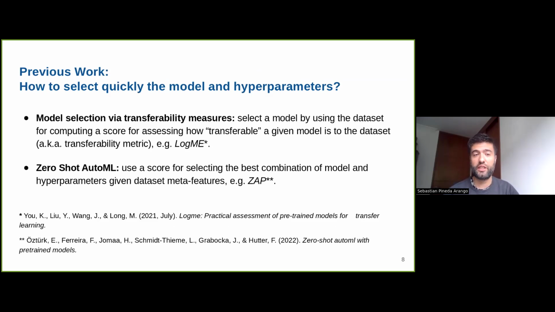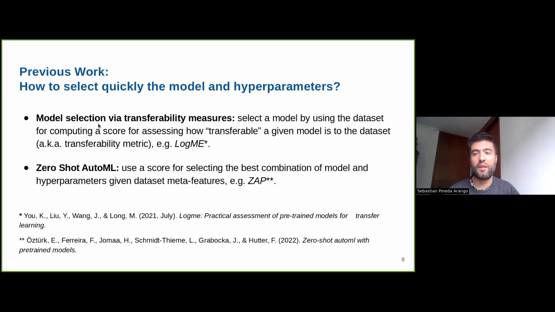One approach is to use a model selection measure or transferability measure that rates, using a score, how well a pre-trained model transfers to a new task. It uses the dataset and all the task information to do that, and outputs a score that gives a transferability metric about how good the model is to be transferred.